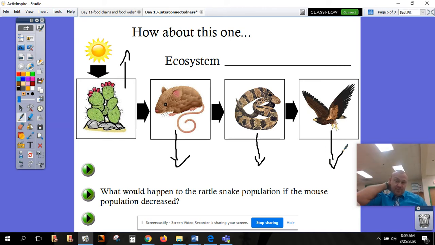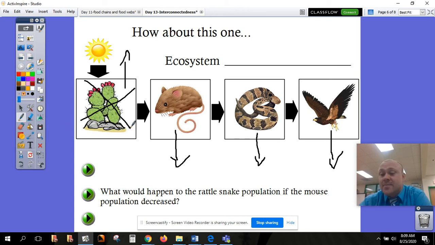So with this, the prey controls the populations of the predators. If there's less prey, if there's less food to eat, there's going to be less animals around to eat them because the ecosystem can't support all of those organisms. When you eat something, you get your energy from that organism. So if there's less energy in an ecosystem, then you are going to have less organisms up the food chain. So with interconnectedness, we always want to go up and down the food chain. And we've got to understand that when we change the population of one organism, it's going to affect the population of the others.